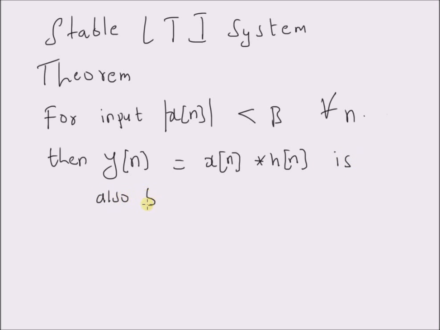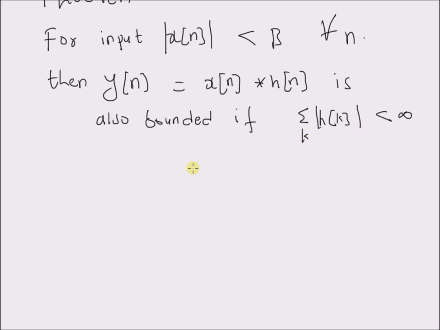bounded if and only if the impulse response h of k is summable, that is, its sum should be less than infinity. So if this condition is satisfied and for a bounded input the output y of n is also bounded, then the system is stable. So now let us look at the proof for this condition. So, proof for this theorem.